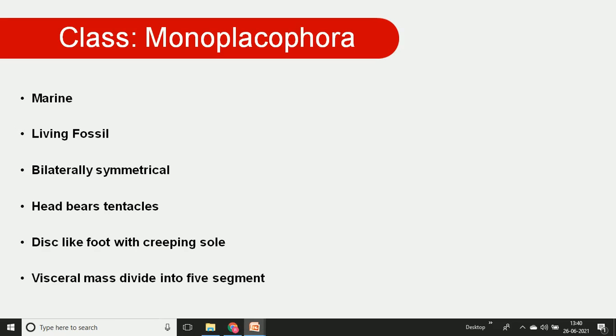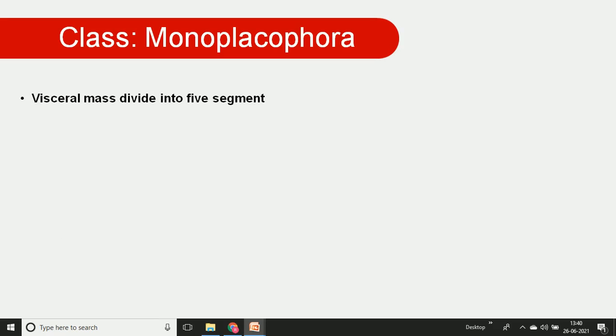Then the visceral mass: this whole soft body is divided into 5 segments. Which are the 5 segments? There is a pair of shell muscles, then gills, auricles, nephridia, and the gonad. These 5 parts are covered in the body.